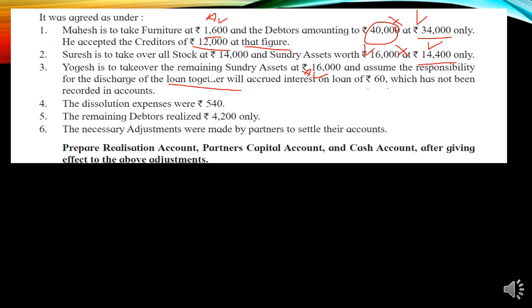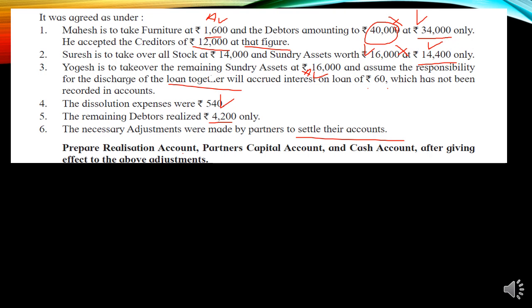Now, dissolution expenses of 540 are paid. The remaining debtors are realized, meaning the debtors remaining after taking the debtors of 40,000. The debtors were more than 40,000 in the book value, so the remaining debtors will be realized with cash of 4,200, and the necessary adjustments were carried through and the accounts settled. So we have to settle the accounts, and now we have to prepare the realization account, partners' capital account, and cash account. Students, please keep your question open in front of you and then watch my solution.